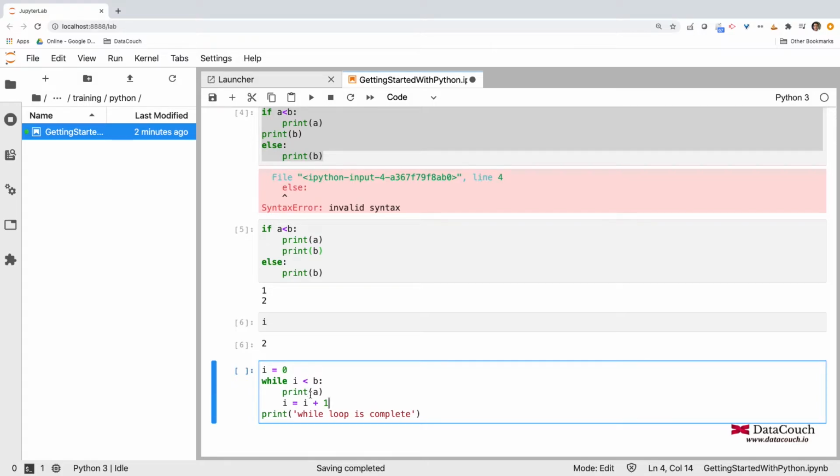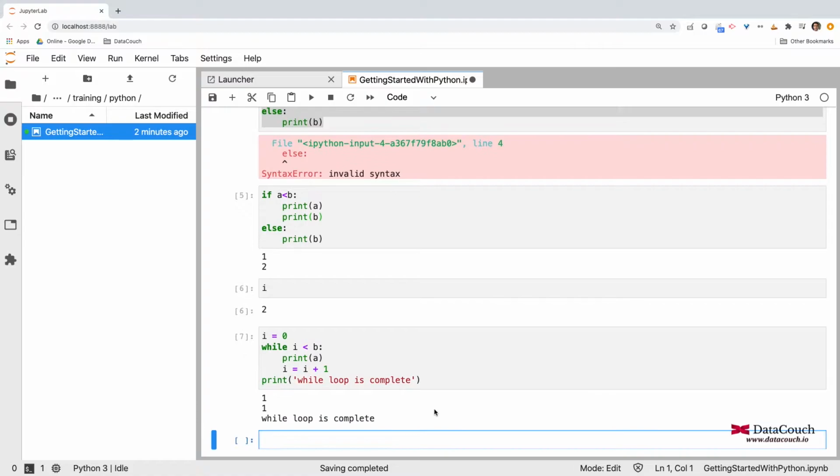The first time it runs, i will be 0, and the second time i will be 1, so it will print the value of a twice, that is 1 and 1. That's why we got this output, 1 1, and while loop is complete. I hope this syntax makes sense. It is very straightforward, like in any other programming language where we have while loops. Similarly we can write loops in Python also.